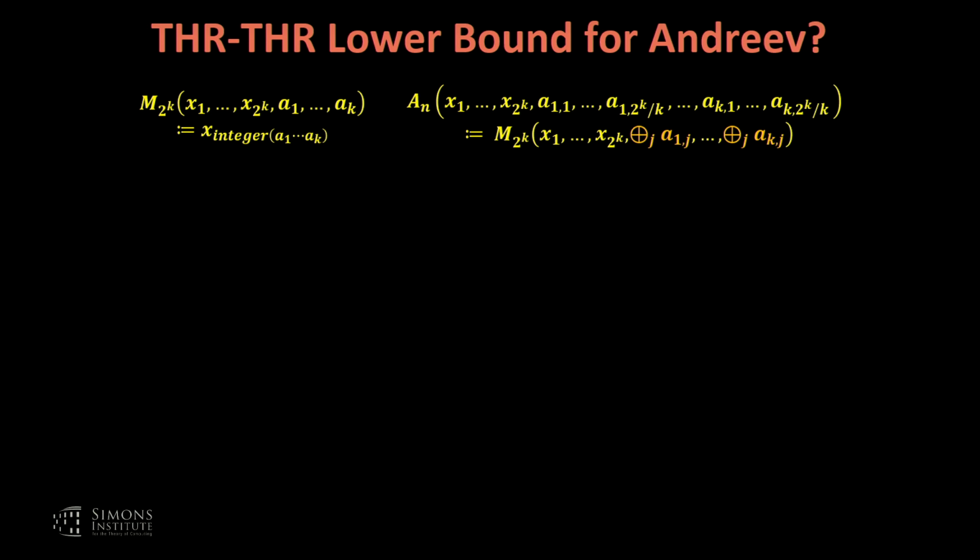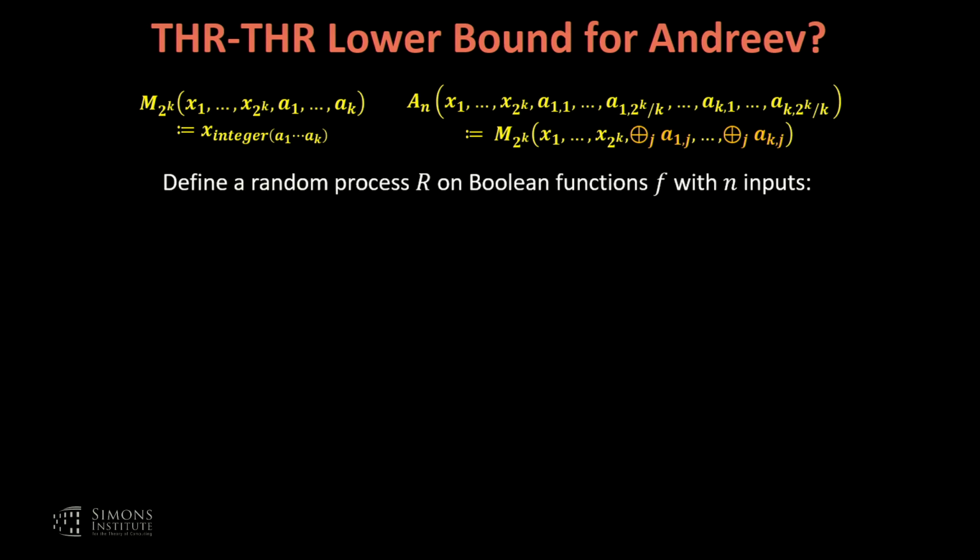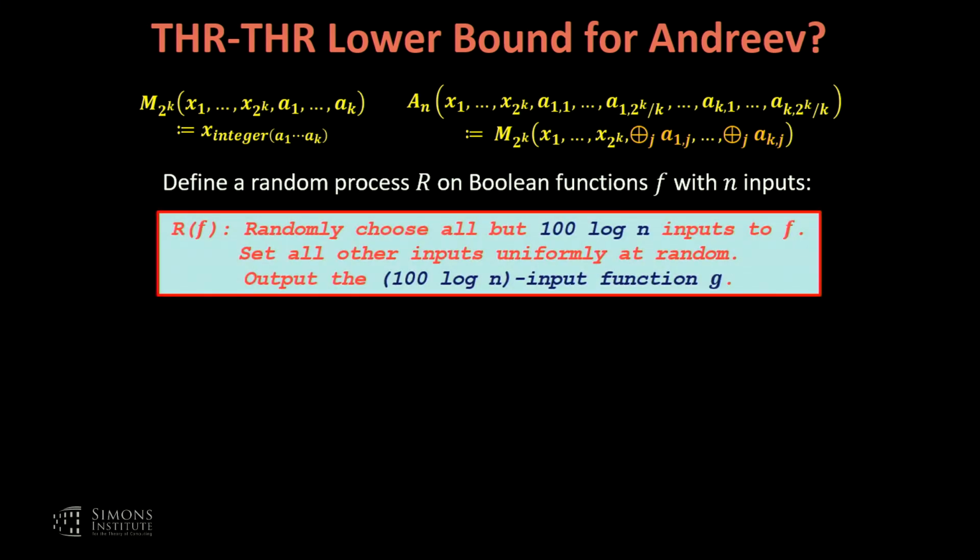So here's just a reminder of Andreev's function. As usual, if you use random restrictions, you define some random process on a Boolean function and output some Boolean function on a smaller number of inputs. That's the way I like to think about it. So you have some process R, which randomly chooses all but 100 log n inputs to f and sets all the others uniformly at random. So it picks some small subset, sets all the others uniformly, and then you output this small function. Okay, so it's a very natural way to restrict a function.